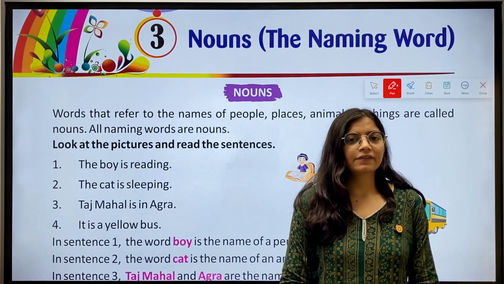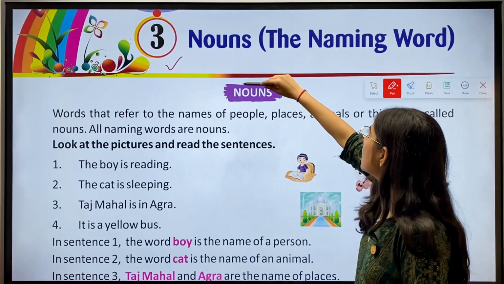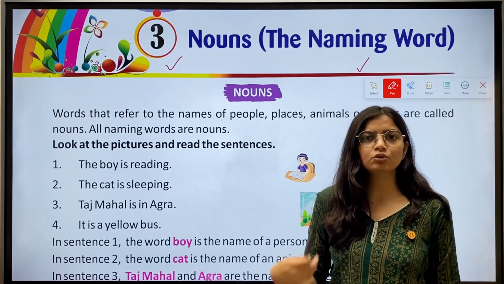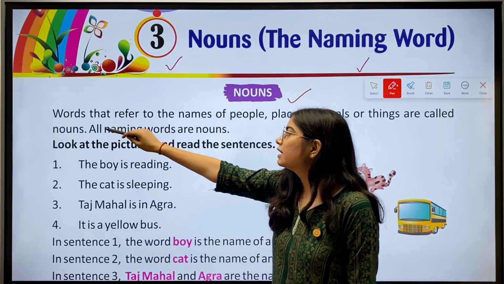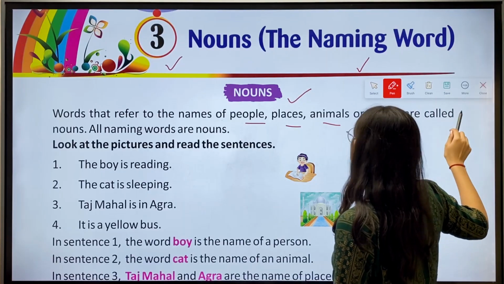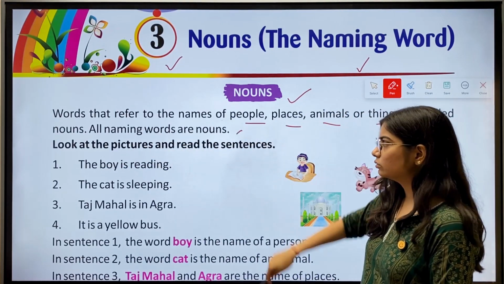Hi kids, we are starting a new chapter, chapter number 3, Nouns, the naming word, from the book Grammar 2. We have nouns: words that refer to the names of people, places, animals or things are called nouns. All naming words are nouns.